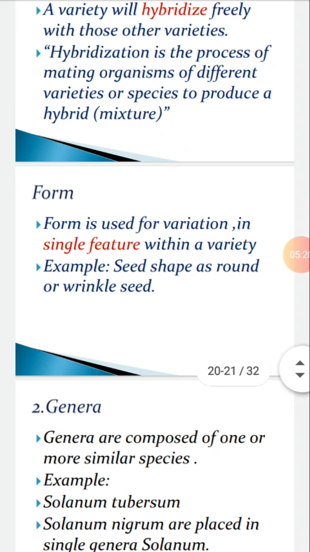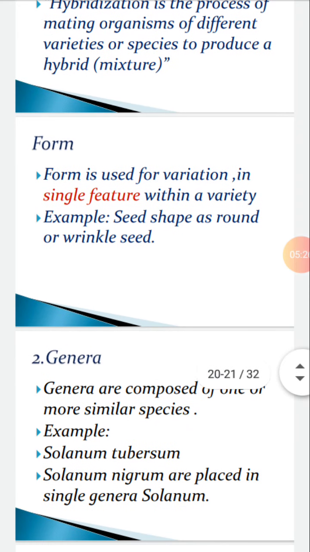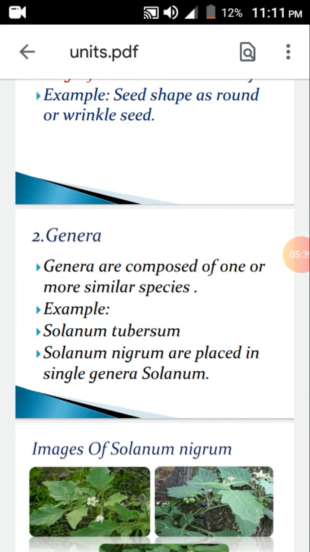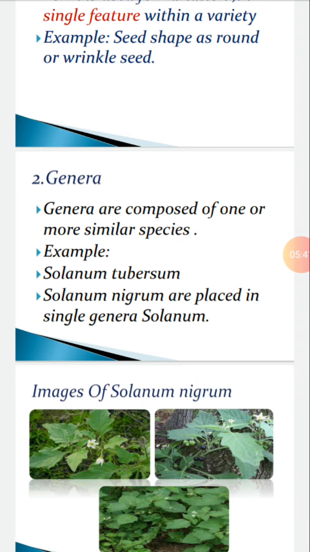Second is genera. Genera are composed of one or more similar species. We will go from down to up. Examples are Solanum tuberosum and Solanum nigrum. They are placed in a single genus, Solanum. Images of Solanum nigrum, also called black nightshade.